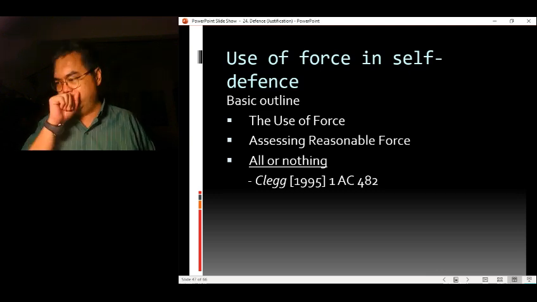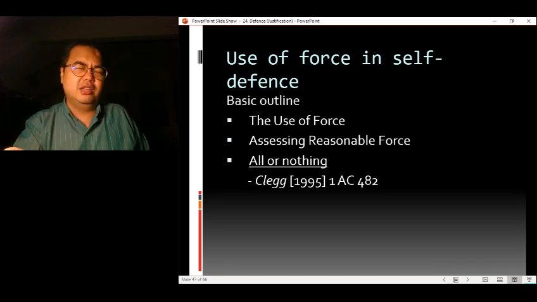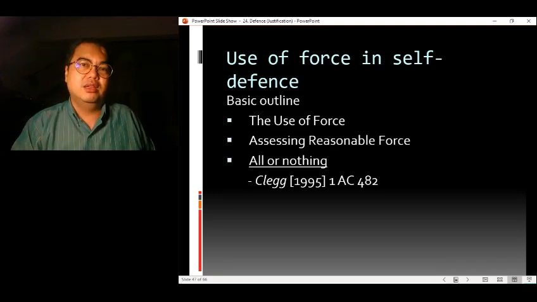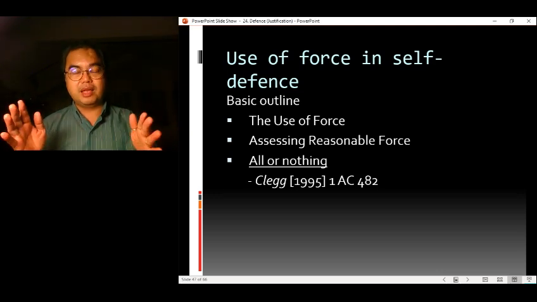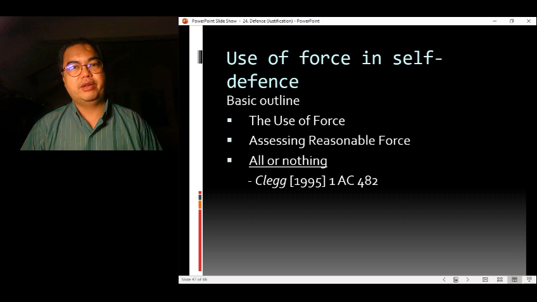Now, the Court of Appeal initially did say that perhaps instead of murder, it should be reduced to manslaughter. But when the matter was appealed to the House of Lords, the House of Lords made it very clear that this is an all or nothing defense. So either he's allowed to rely on self-defense or he's not allowed to. Either he's acquitted or he's guilty. There is no middle line.